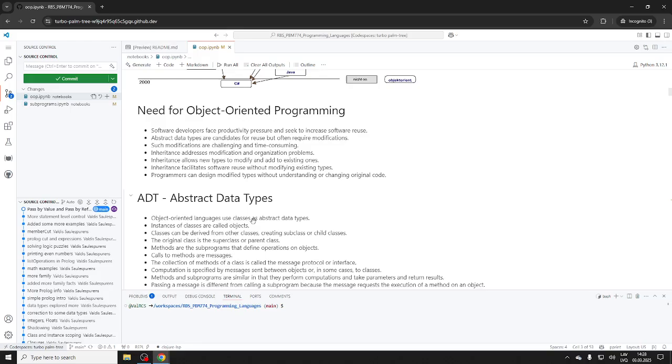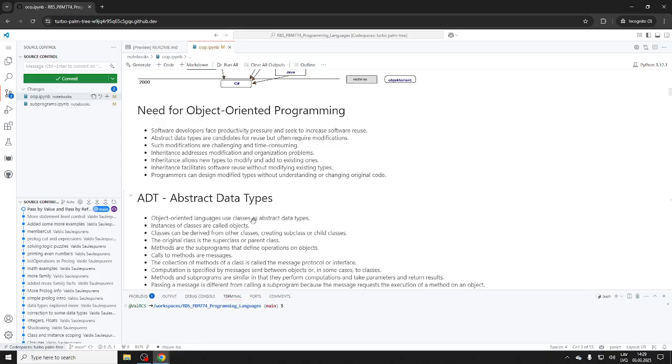It's a very influential idea from philosophy, that there's some perfect abstraction. So in OOP, these classes serve as abstract data types, and instances we call objects. We have derivation, so we can have subclasses.